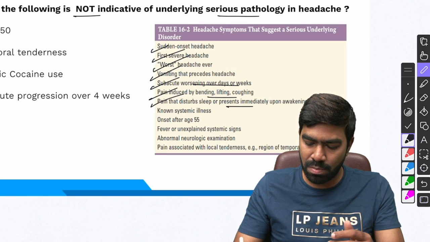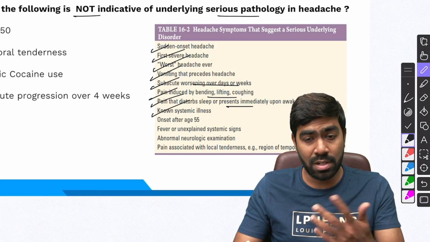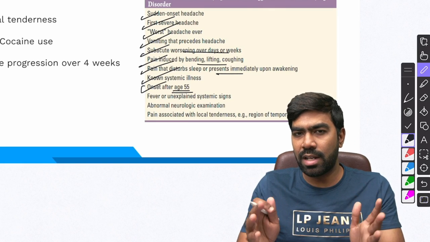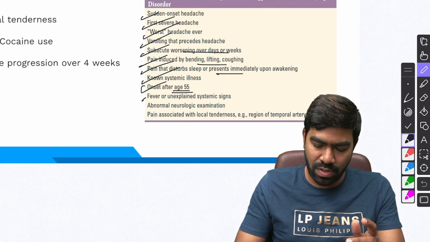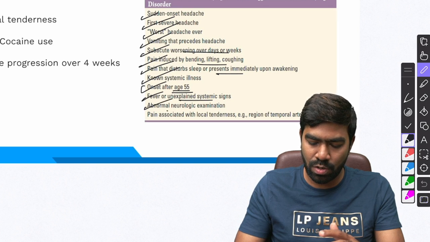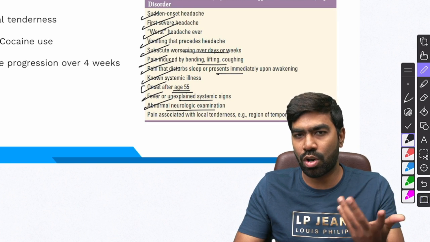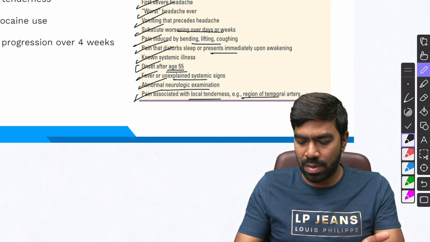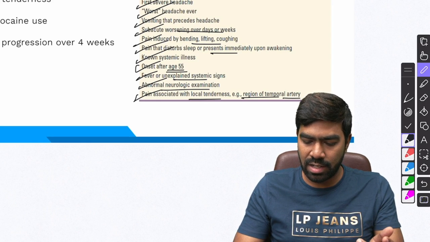Pain that disturbs sleep or is present immediately upon awakening. Known systemic illness. Onset after age 50 or 55. So any elderly new onset headache is very, very dangerous. Fever or unexplained systemic signs. Abnormal neurological examination again can indicate some stroke or space occupying lesion. Pain associated with local tenderness, like the region of the temporal artery, indicating giant cell arteritis. Again, it's a dangerous headache.